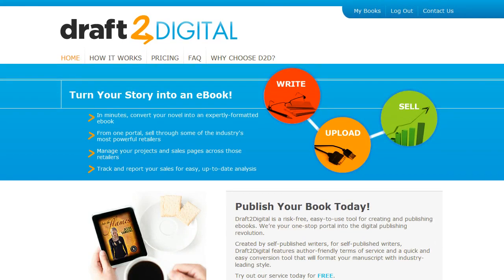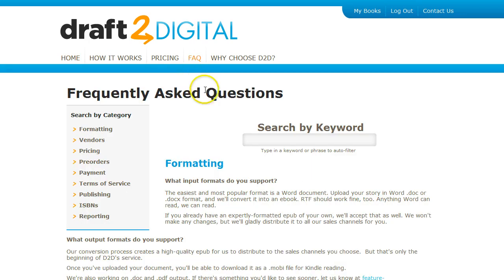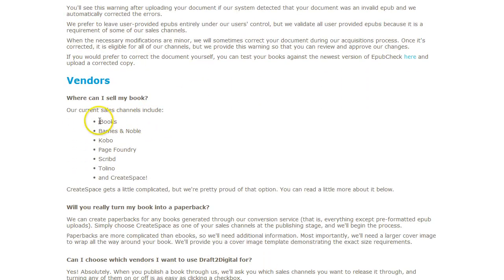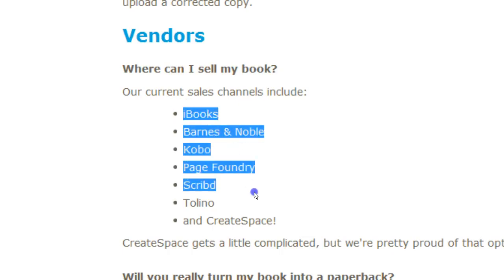This is Draft to Digital's website, and they don't have complicated formatting. They'll make an ebook from anything that you send to them. They don't have as many distribution partners. If you click on their FAQ section, and then if you scroll down, you'll see here their distribution partners are listed. And CreateSpace is actually for making paperbacks with Amazon, so that's a little bit different.